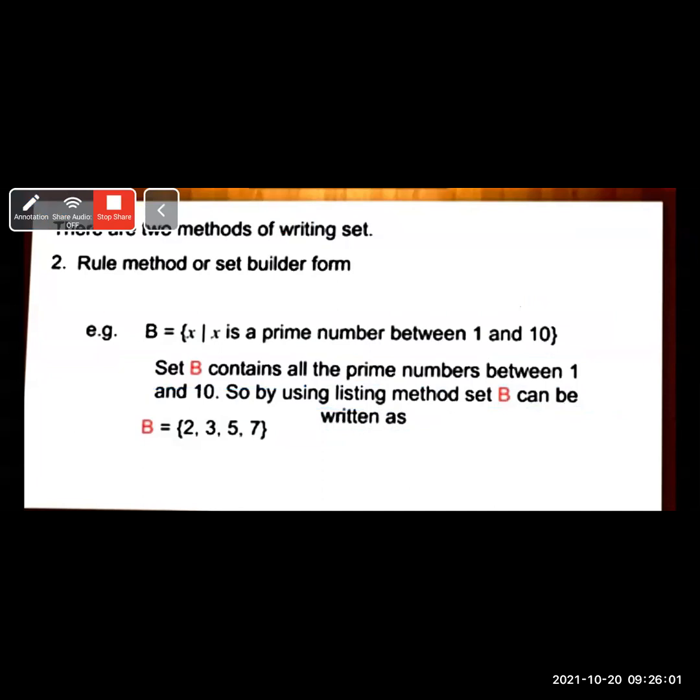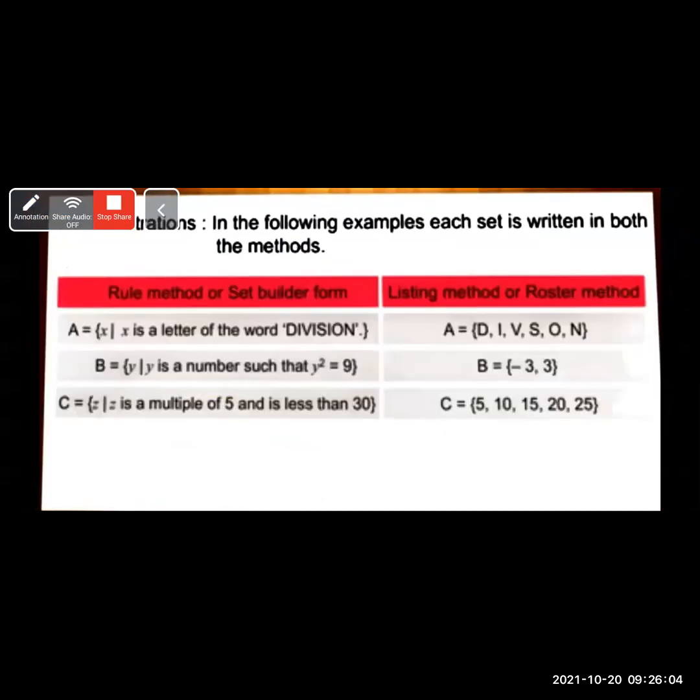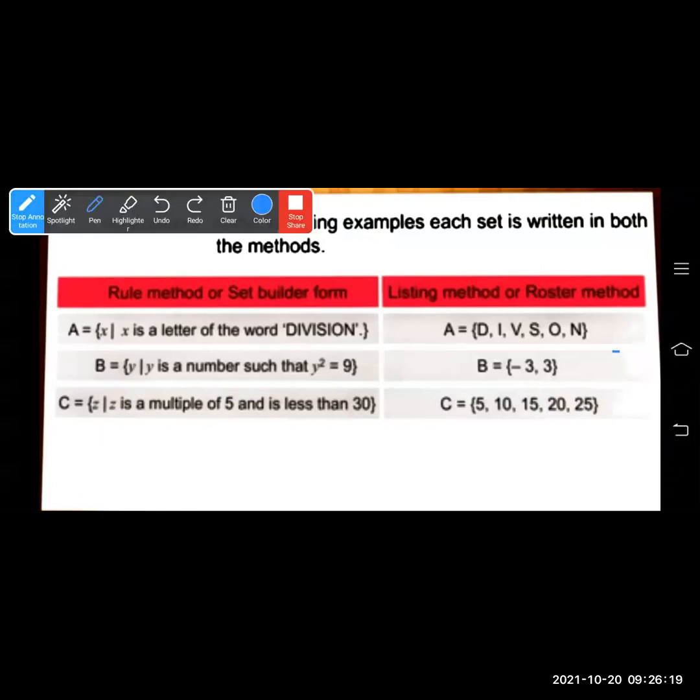You see some more examples. On page number 3, there is a table written in the following examples. Each set is written in both the methods. You can see A is equal to the set of all x such that x is a letter of the word DIVISION. This can be written in the list form. D, I, V, I should not be written again, S, O, N. Yes, we have to write D comma I comma V comma S comma O comma N in curly braces close. This way you have to write in the listing method.